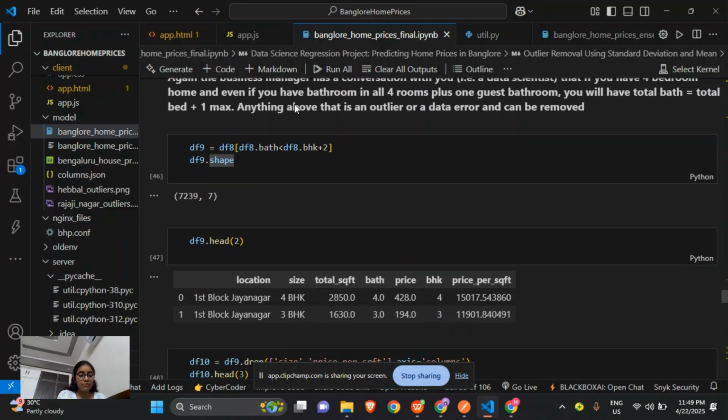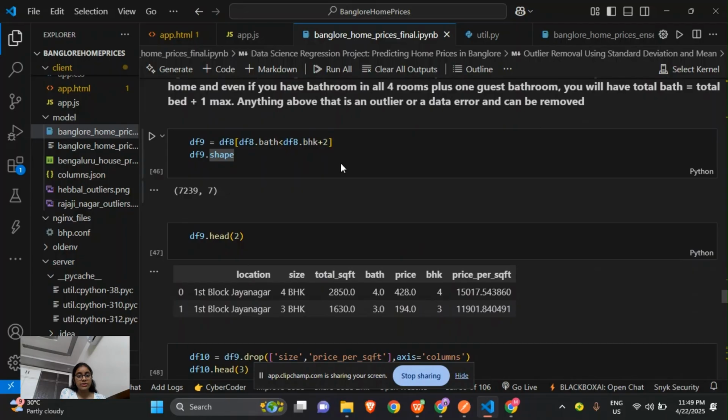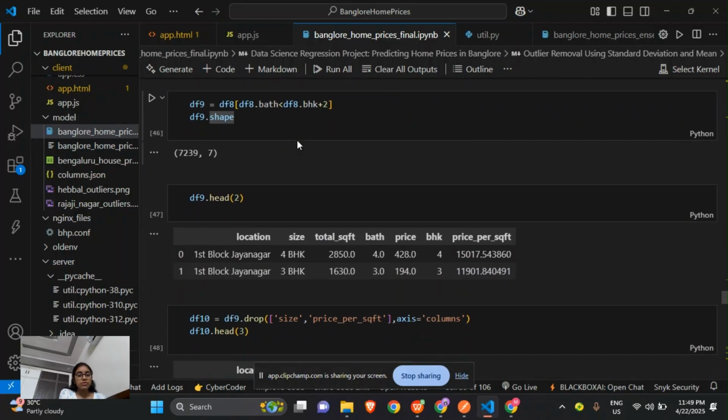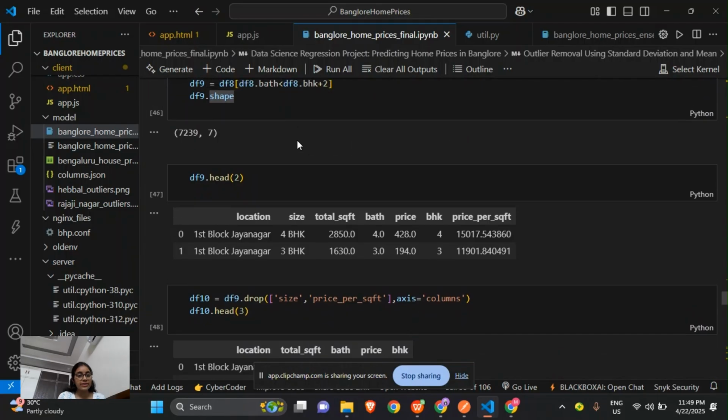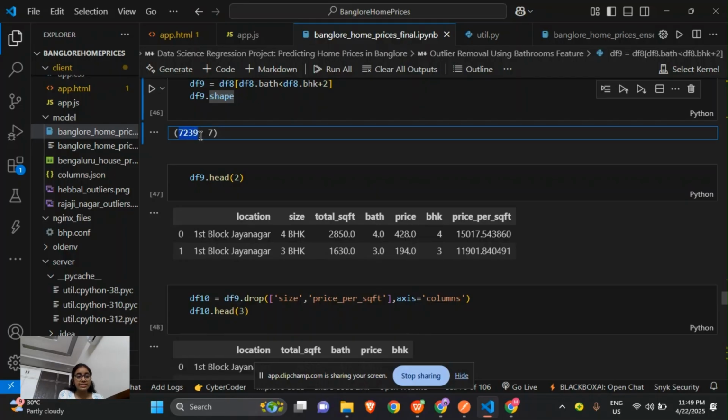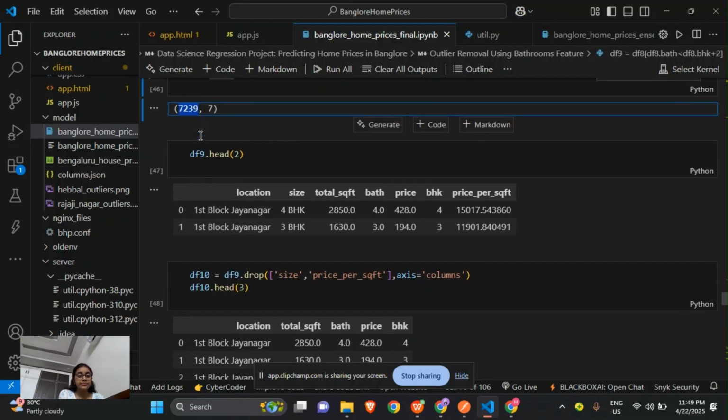So we will now create data frame 9 to keep only the rows where the bathrooms are less than BHK plus 2, from df8. So here we have kept only such values in the df9 data frame, and now the rows are reduced somewhat.